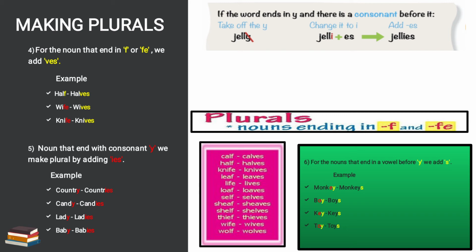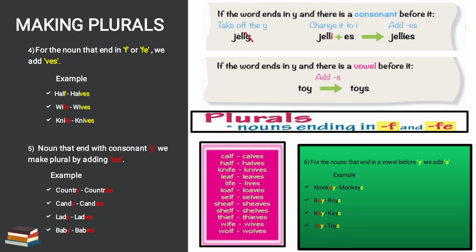Monkeys. Boy is there. Before Y, what it is? O is there. O is vowel. So we'll add S in that. Boys. Key is there. Again E is vowel. Before Y, we will add S. Keys. Toy is there. What we will add? S. Toys. Clear? Now in the image also you see, if the word ends in Y and there is vowel before it, we will add S. Toy is there. Before Y, what it is? O. So we'll add S in the last. So toy, plural form will be toys.